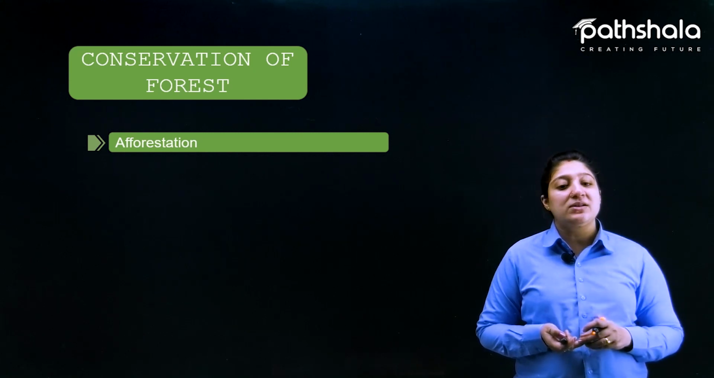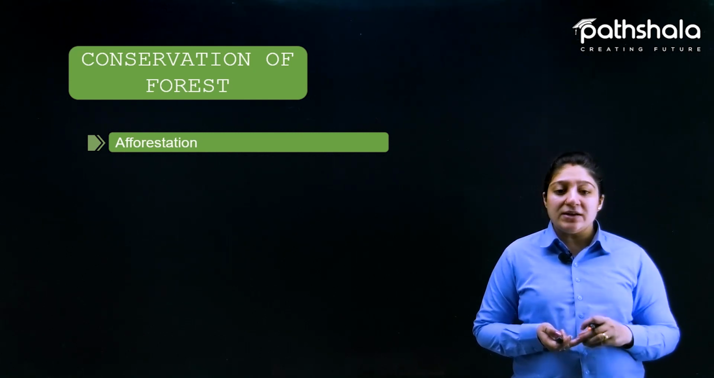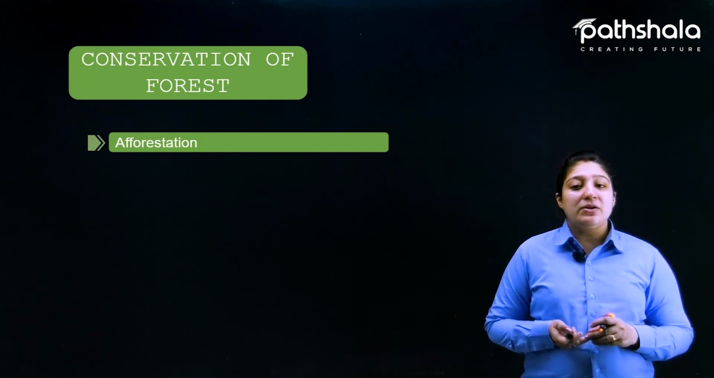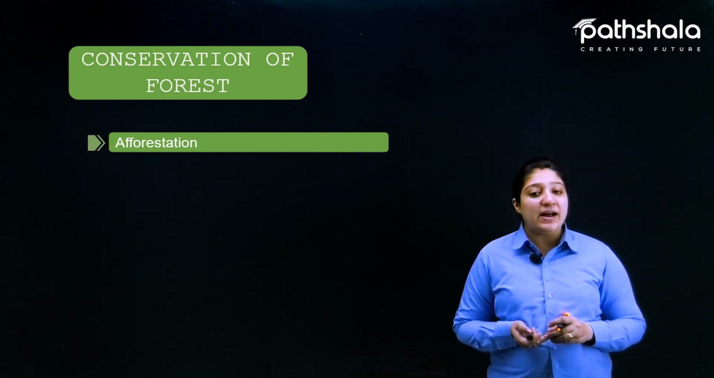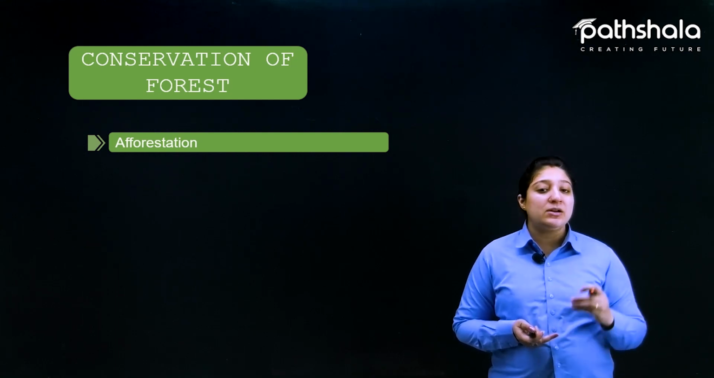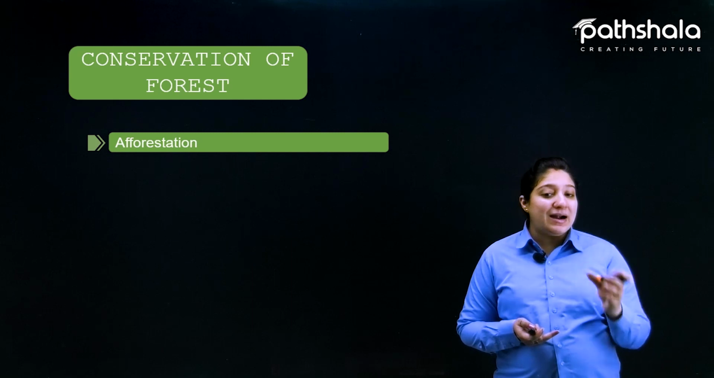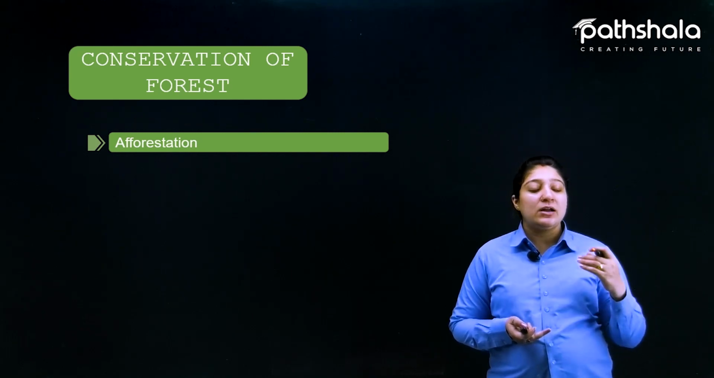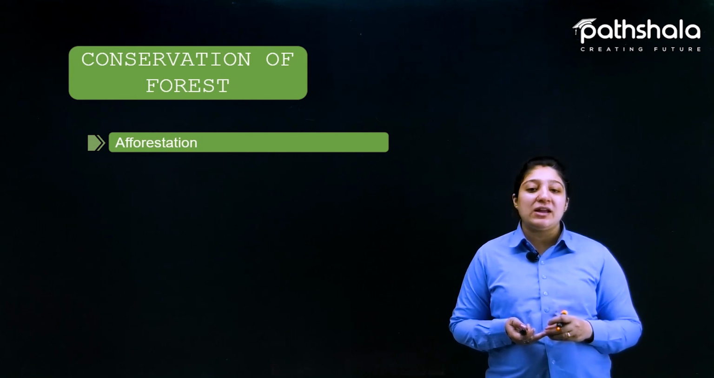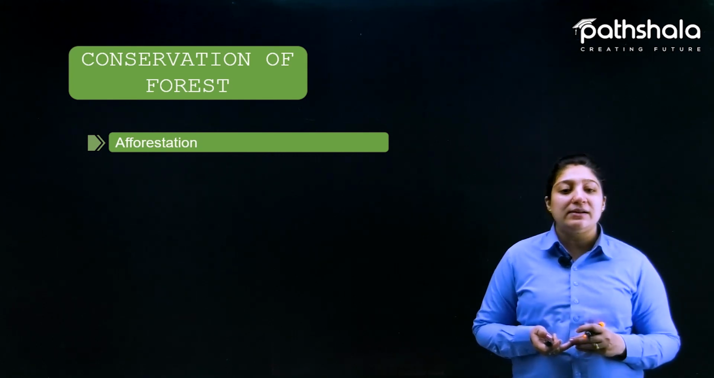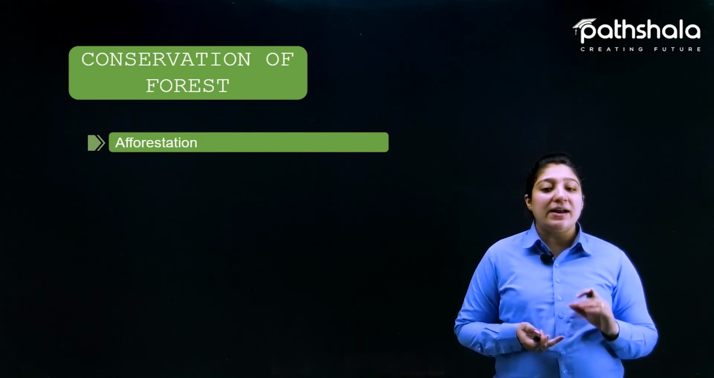So what is afforestation exactly? Afforestation is growing more and more trees. Now we know that if we want to save our environment, the first and foremost thing is plants. If plants or trees are there, then only our earth surface will be safe from all the calamities, either natural or accidental. From that we can save our environment.